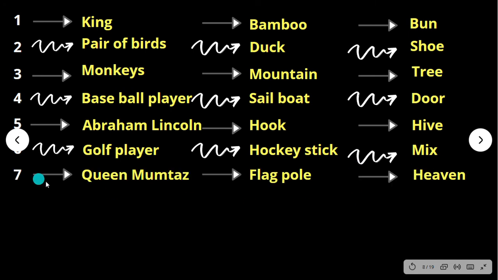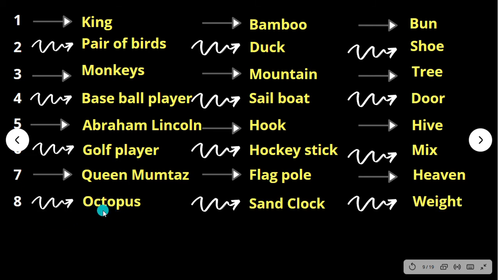Then seven. One of the seven wonders is the Taj Mahal, in which Queen Mumtaz is buried. Therefore, we can take Queen Mumtaz as a relevant picture for seven, and a flag and pole looks like number seven, and heaven is rhyming with number seven. Eight: relevance is octopus, because an octopus has eight legs, and a sand clock looks like number eight, or some people call it an hourglass, that also looks like number eight. So that is the shape system, and weight is rhyming with eight.